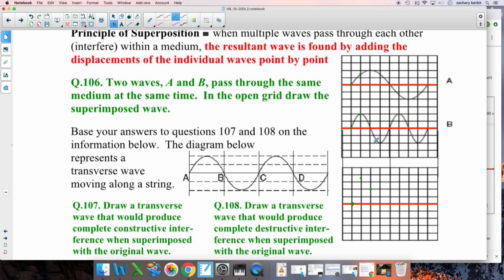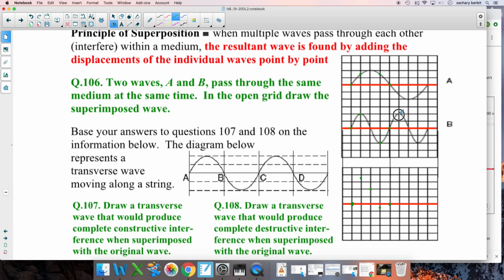Starts to come out looking a little funky. Next one, B is at negative 2. A is at positive 1.5. So negative 2 plus 1.5 is negative 0.5. So come down here, put a dot. All right, go to the next one. B is at 0. A is at 0. Oh, there we go. 0 plus 0 is 0.